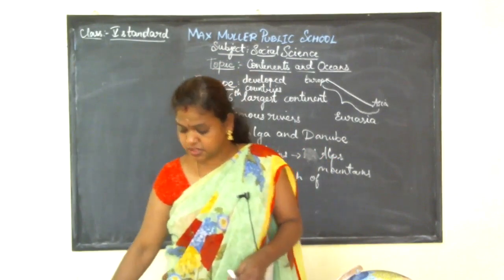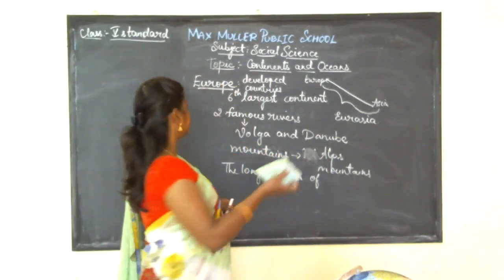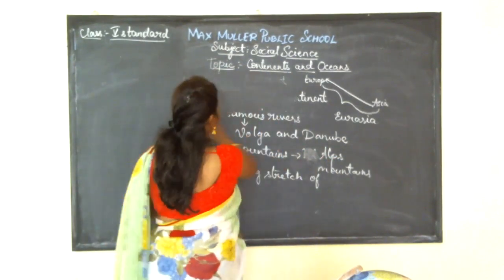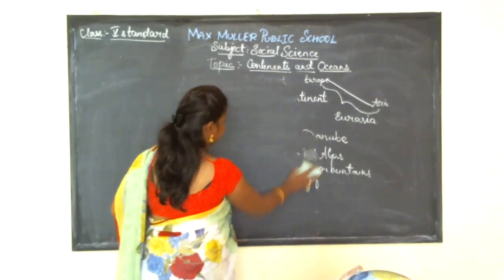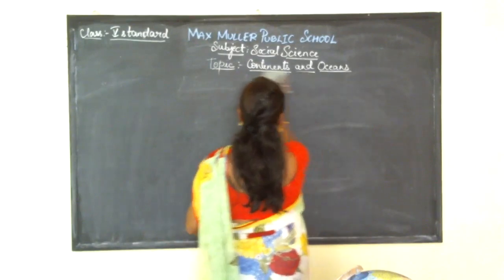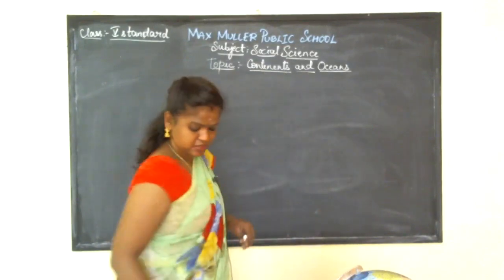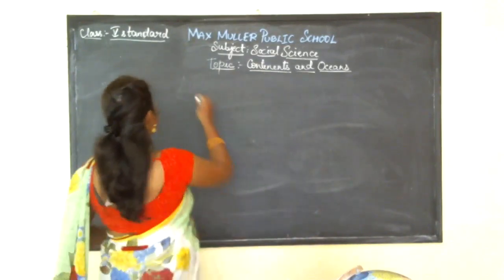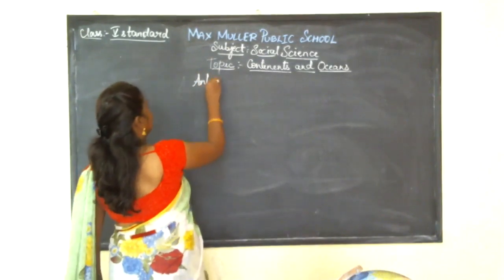And the next continent is Antarctica. So the next continent is Antarctica.